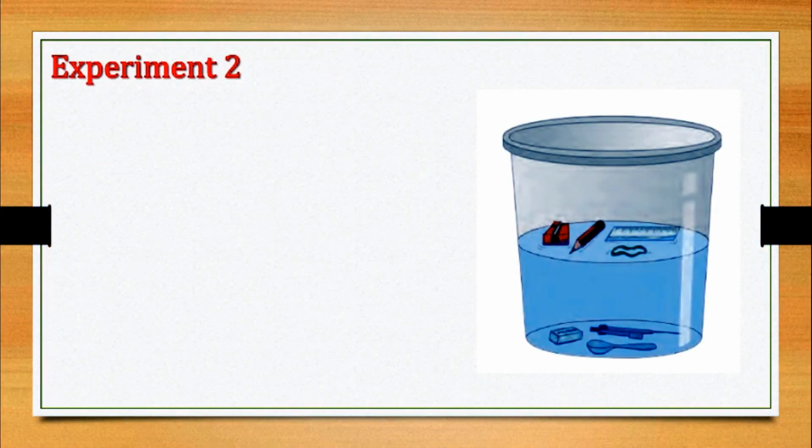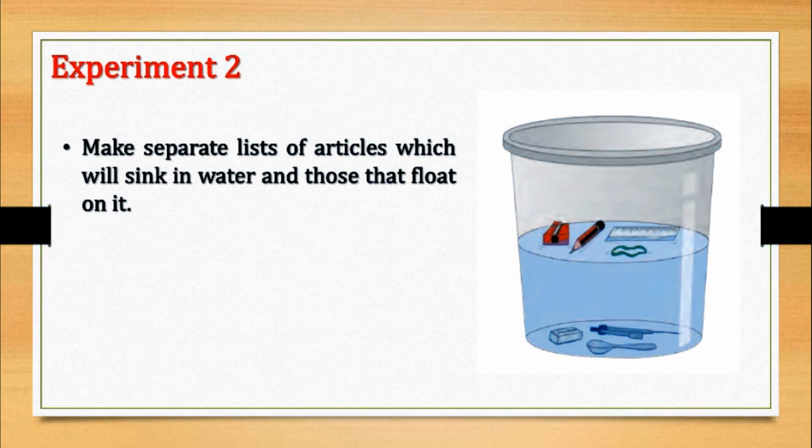Now, we'll perform one more experiment. Take a bucket of water, drop many articles in it, different kinds of things. Make a separate list of the articles which sink in the water and those that float on it. You will observe that the things which are lighter in weight float and the things which are greater in weight sink in the water.